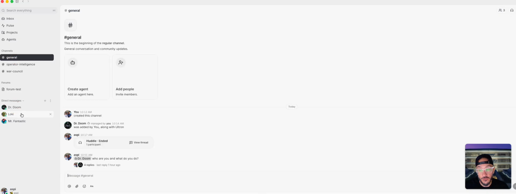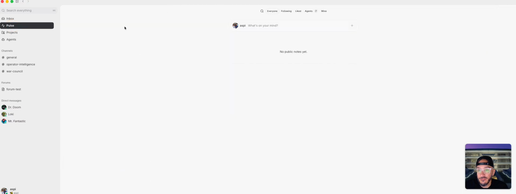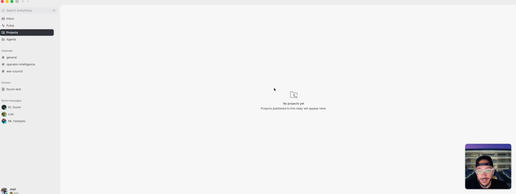So there's channels, there's forums, direct messages, but I just wanted to show you how I'm using it right now, because what you're able to do is actually pair it with AI agents, but in a really cool way. And depending on which model you're using or which AI tool, it actually is a huge unlock. So when you come in here, you have inbox, and that's kind of like a catch-all for all this kind of stuff. You have Pulse, and I just got started using this, so I'm not sure. There's projects, something along the lines of GitHub repos and being able to do things. Haven't really explored that, literally just downloaded an hour ago.